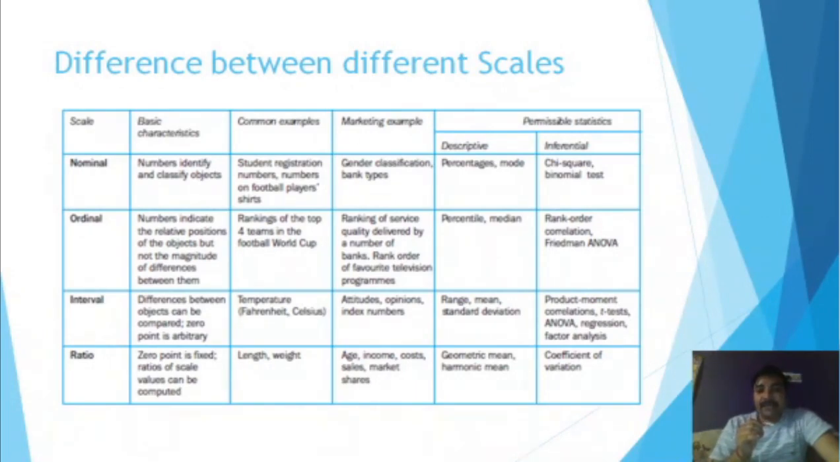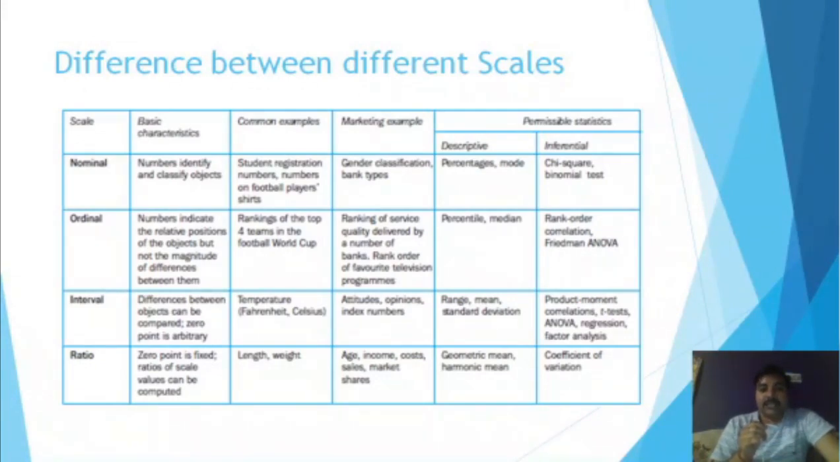The marketing example can be like the genders, the classification, the bank types we have, or we are talking about smoker or non-smoker, user or non-user, caste, or some religion. This is all an example of this nominal scale. So what can we apply? We can apply percentage, or we can apply mode on such kind of scales, or inferential statistics, in which we can apply chi-square or binomial test.